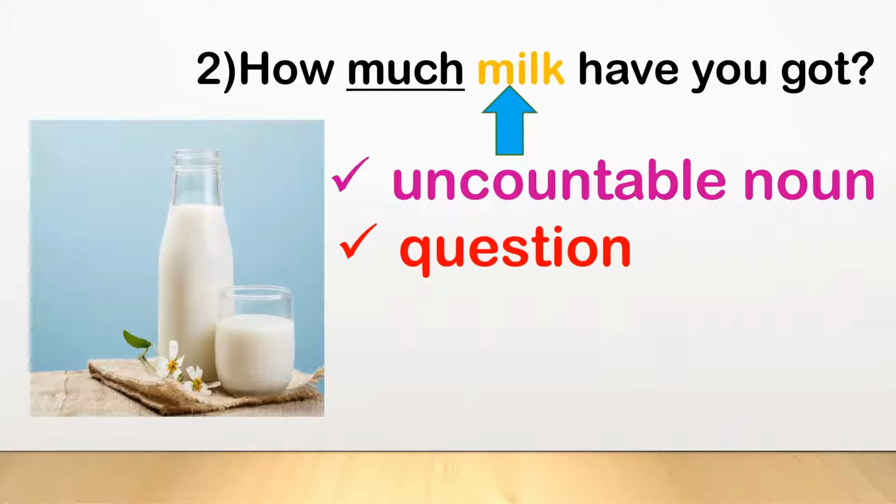Children, now look at the sentence. How much milk have you got? In this sentence, the word milk is an uncountable noun because we cannot count the milk. Children, we can count the bottles and glass but not milk. And when we ask questions, we use the word much in the sentence. So our sentence will be, how much milk have you got?